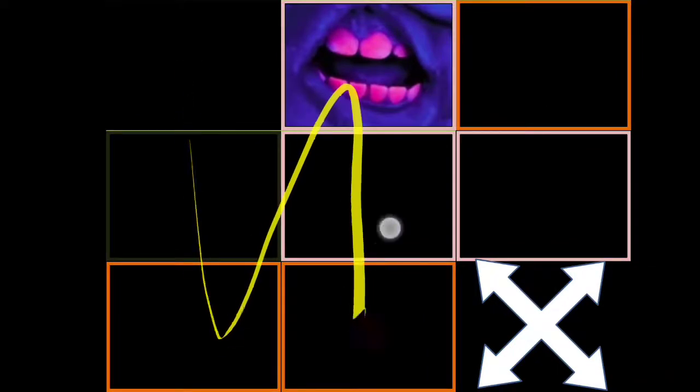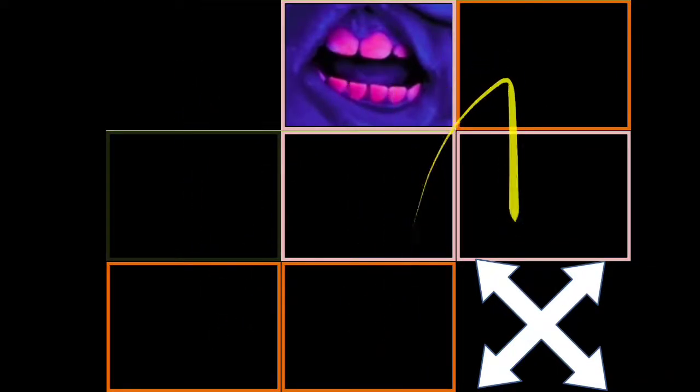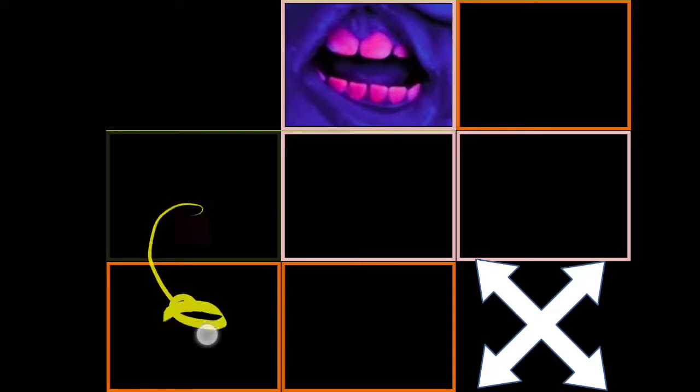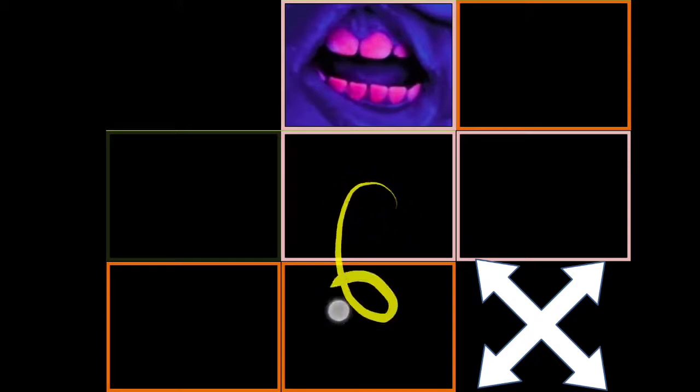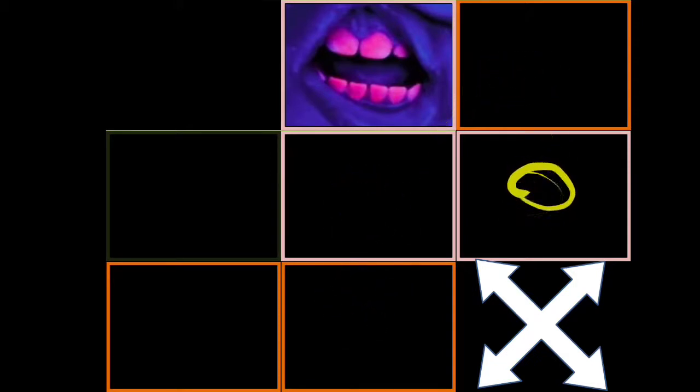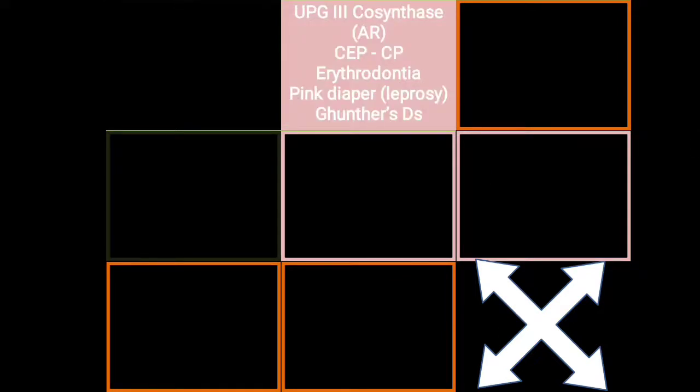I have written this particular 8-box table, starting from ALA synthase, ALA dehydratase, then UPG1 synthase, UPG3 cosynthase, then UPG decarboxylase, CPG oxidase, PPG oxidase, and lastly ferrochelatase. If you remember the sequence of the enzymes, this table will give a quick revision of all the porphyrias. Here we are talking about UPG3 cosynthase, an autosomal recessive variety, called congenital erythropoietic porphyria. Cutaneous photosensitivity is predominantly seen due to accumulation of UP1 and CP1, with erythrodontia, pink diaper, leprosy-like appearance, and it is also called Gunther's disease. All key points are mentioned in this box.